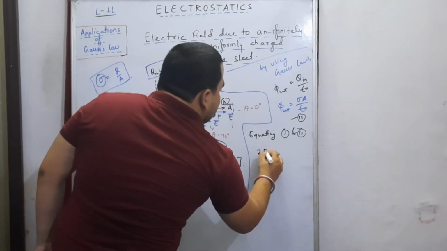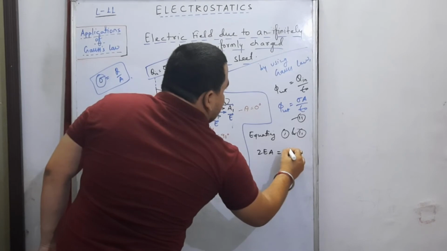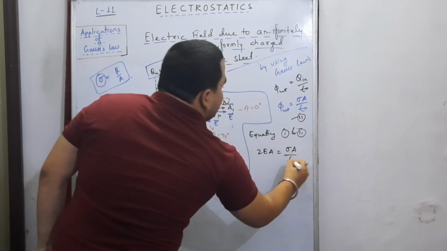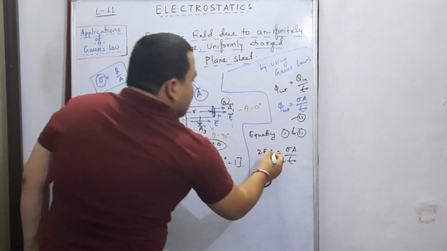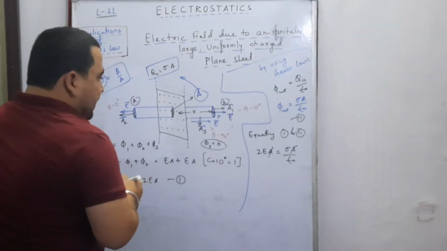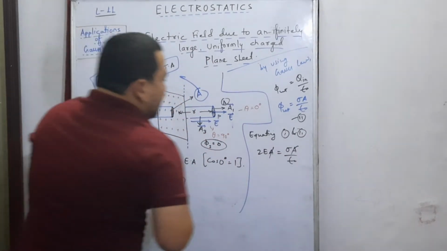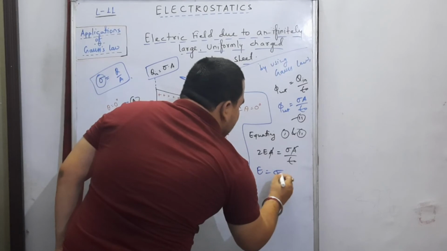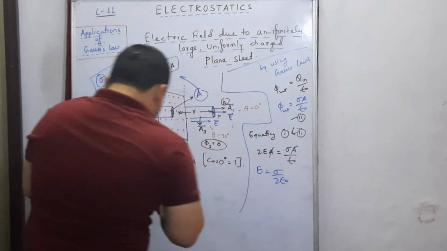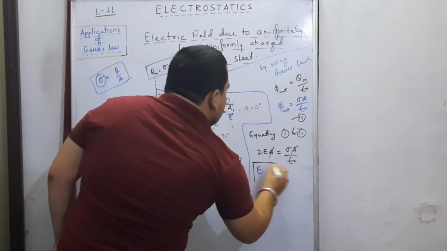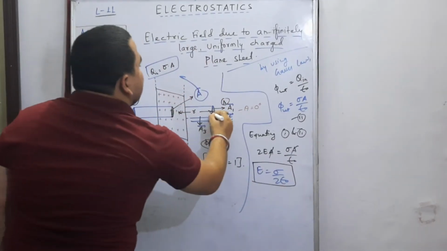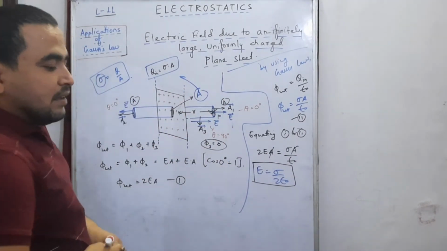Have a look. 2EA should be equal to sigma into A divided by epsilon naught. What are the things which get cancelled? A cancels A and we get what? We get E equals sigma divided by 2 epsilon naught. This is the total electric field at the point P due to this charge sheet.